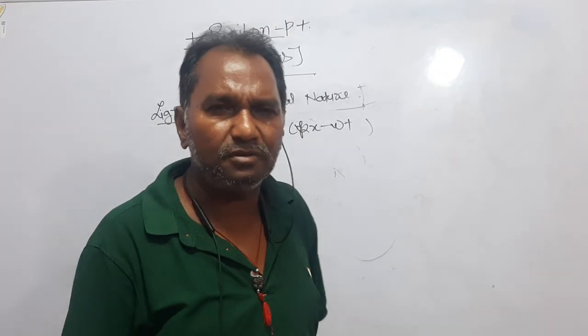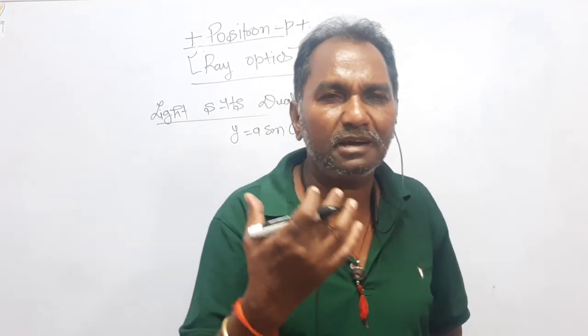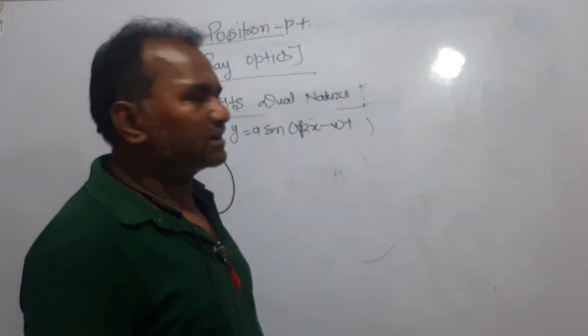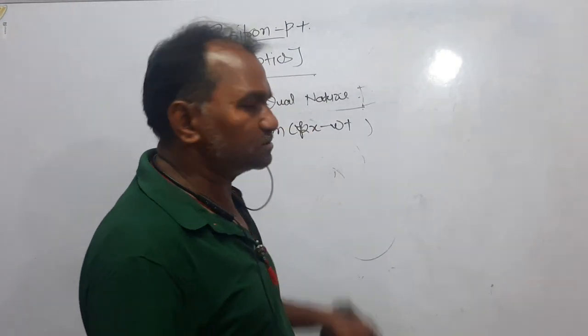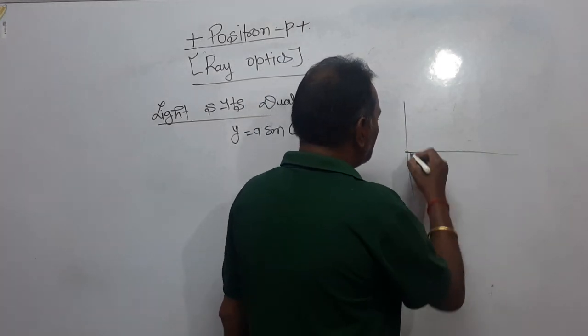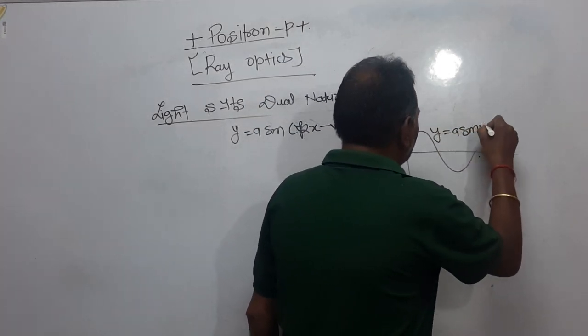Dear students, you know either a sin omega t or a cos omega t, both are sinusoidal equations. In general, we say the electromagnetic wave is represented by a sinusoidal equation, right? So either you write a cos(kx minus omega t) or a sin(kx minus omega t). There is no difference. If you want to plot, you can see this is the y is equal to a sin omega t graph, right?